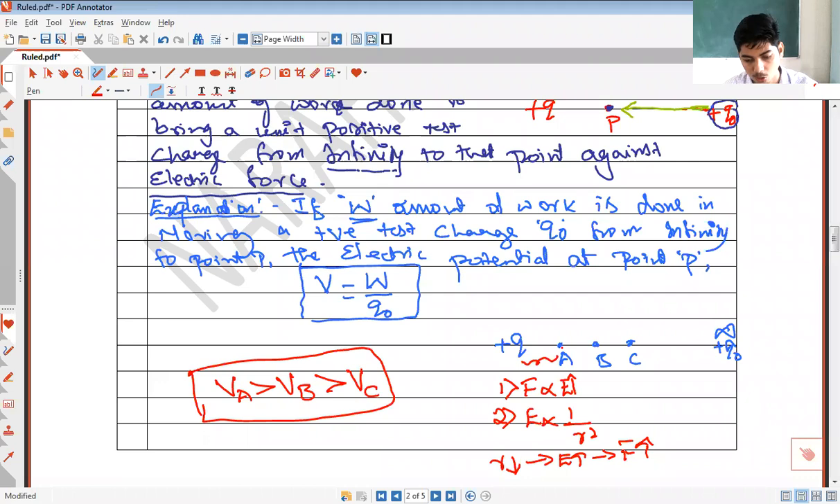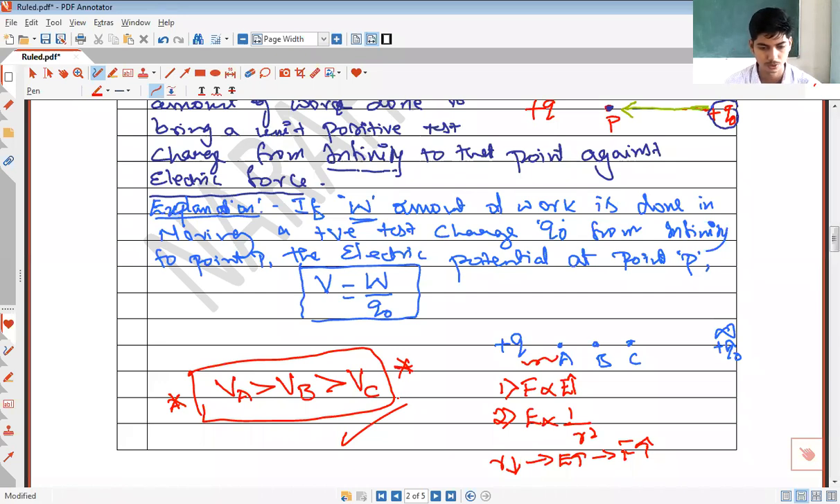You will have to do a large amount of work to bring the test charge from infinity to point A. Next, after point A, in order to move the test charge from infinity to point B, you will have to do a large amount of work. The least amount of work is for point C: to move the test charge from infinity to point C, I will have to do less work. So can I write this? Is this relationship true? This relationship is true.